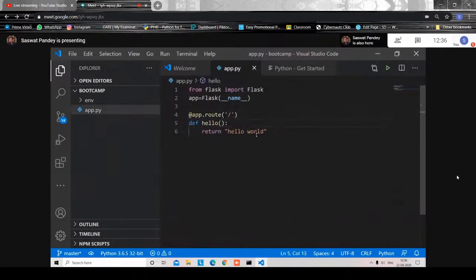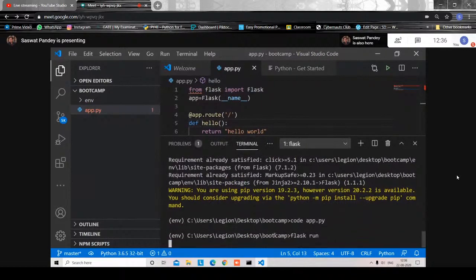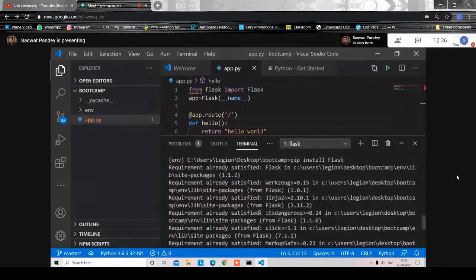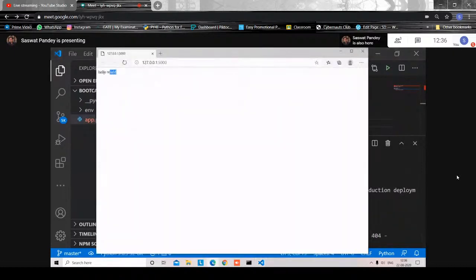And now go to this, and what we need to do is flask run. This is the command we use, flask run. And then you get this link. You can press Control and click on this link, and it will be hello world. It will be running on a local server, and it will be here.